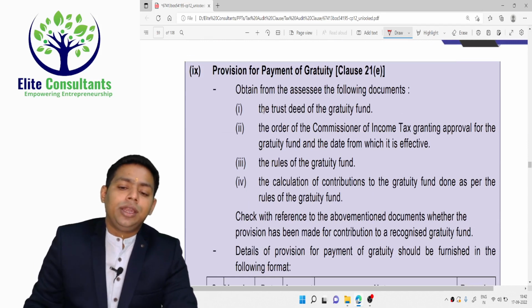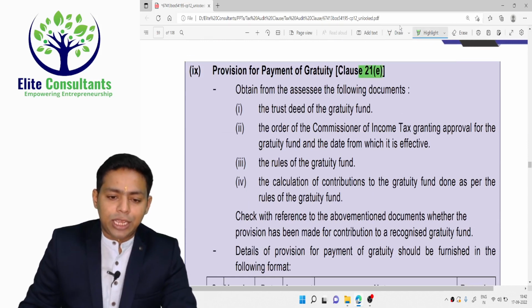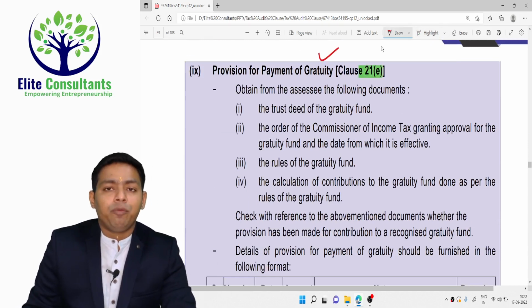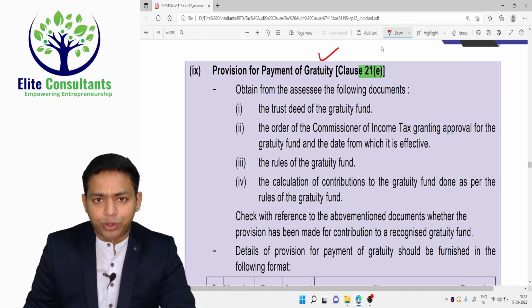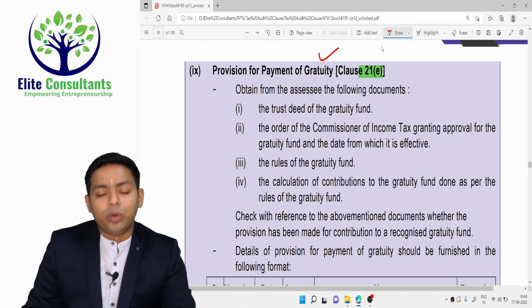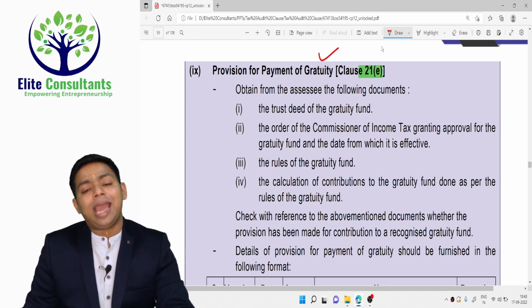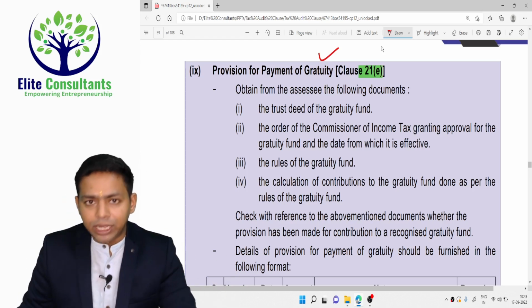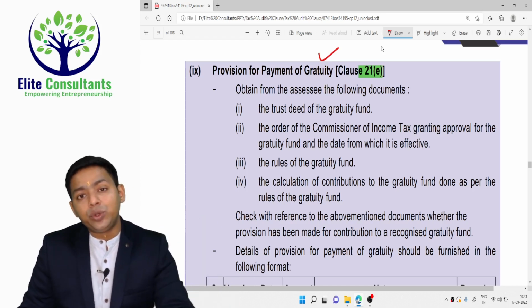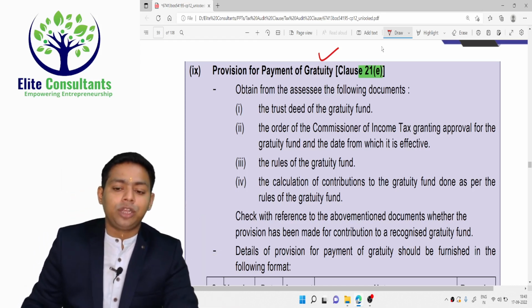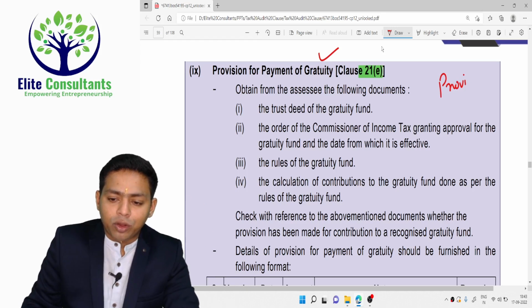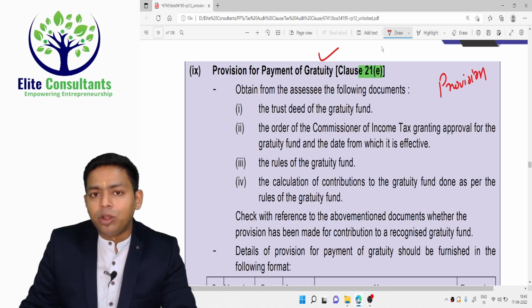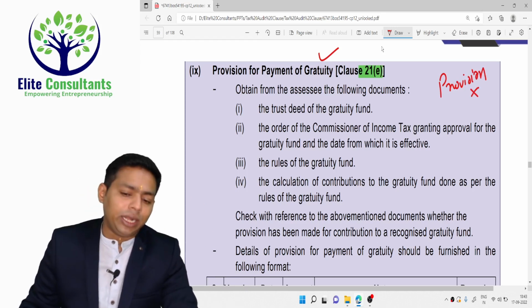Okay. Next clause is clause number 21E, payment of gratuity. Whenever you are doing the payment of gratuity, you need to remember, if and only if you are making actual payment of gratuity to the employee, or you are depositing money of gratuity to the gratuity fund, then only you will get a deduction. Only creating provision of gratuity without making actual payment, you will not get a deduction.